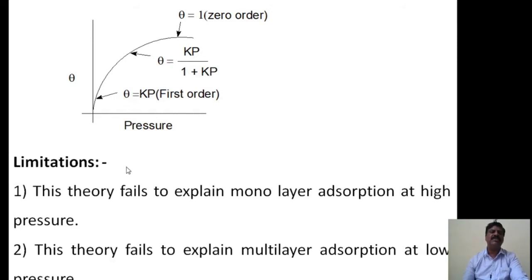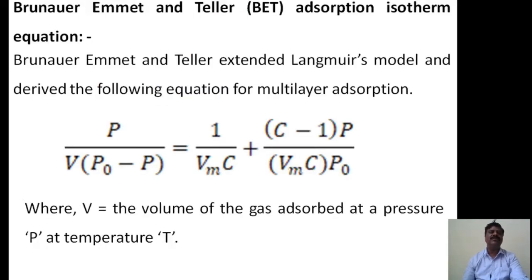Now coming to the limitations of this theory. This theory fails to explain monolayer adsorption at high pressure. It explains monolayer adsorption at low pressure satisfactorily, but it deviates at high pressure. The second limitation is that this theory fails to explain multi-layer adsorption at low pressure. These are the two limitations of the Langmuir adsorption isotherm.